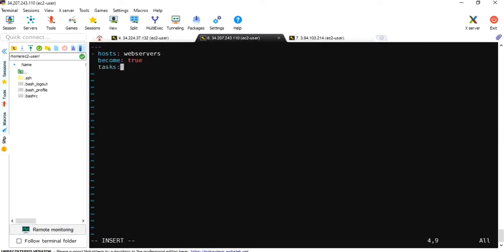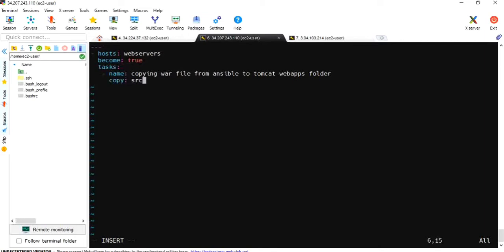Task. Hyphen name, let me give: copying var file from Ansible to Tomcat web apps folder. Okay, my module is the copy module.